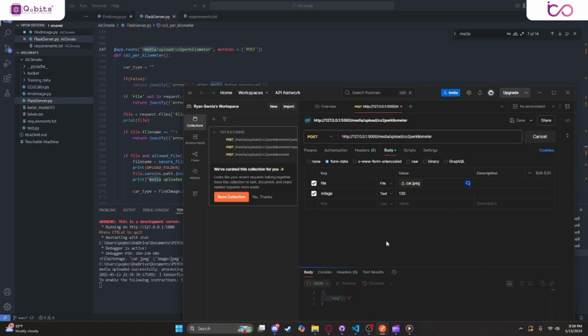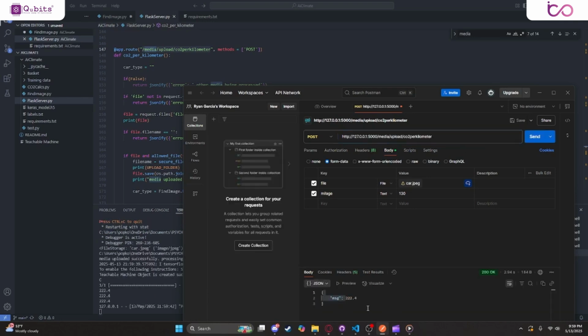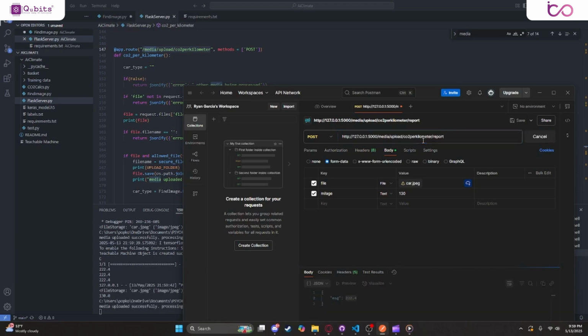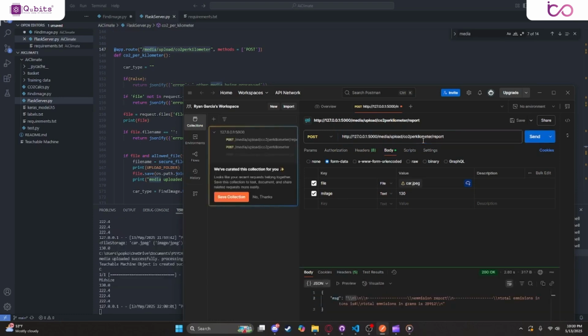And then when we run this, you'll notice that in the below we'll get a message, and this is the CO2 emissions per kilometer that we will have for running this car. That's not for our mileage, that's for future things, like if we type in report, that'll go ahead and give us a report of the sort of emissions that we've had in total with our mileage in mind, and the tons of the emission, or the emission in tons as well.